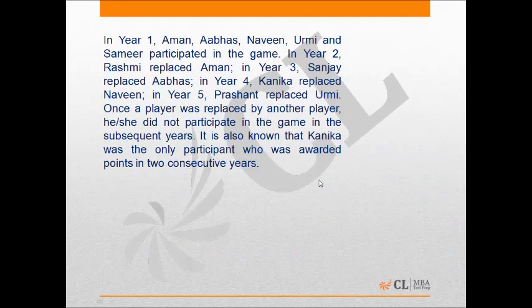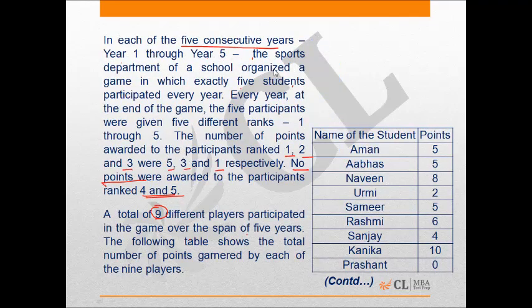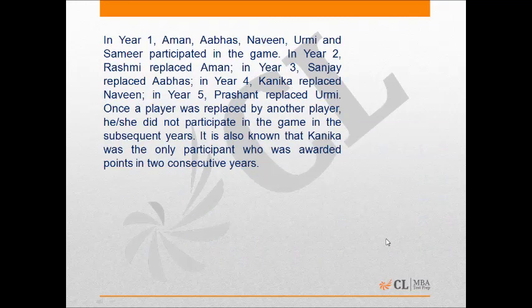Okay. Now, it says in year 1, Aman, Abbas, Naveen, Urmi and Samir participated in the game. So these 5 people participated in the first year. Next year, Aman was replaced by Rashmi. Next year, Abbas was replaced by Sanjay. Next year, Naveen was replaced by Kanika. And next year, Urmi was replaced by Prashant. That's how this is happening.